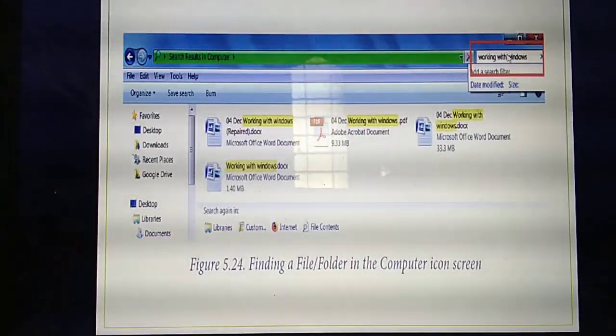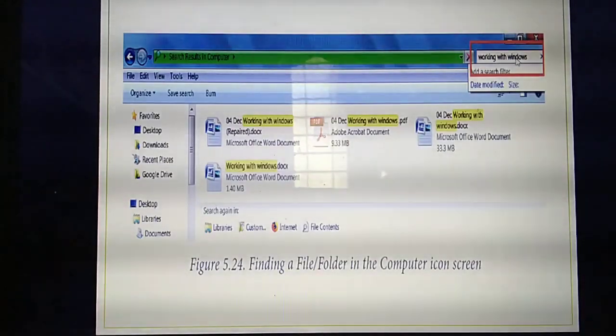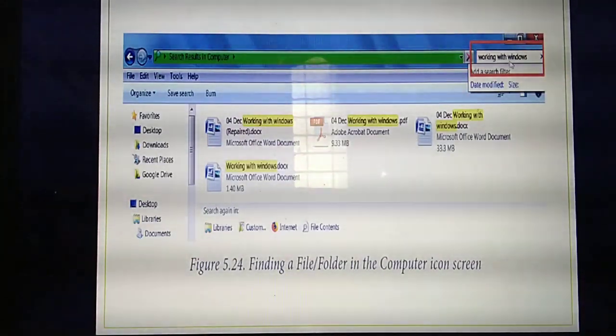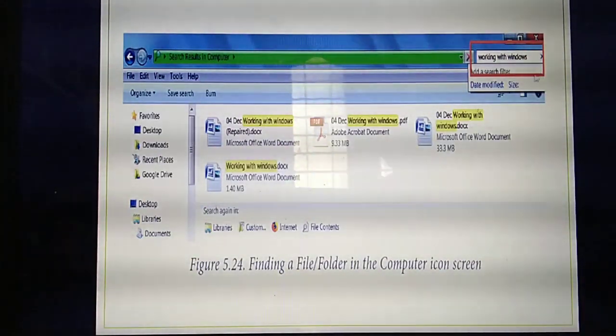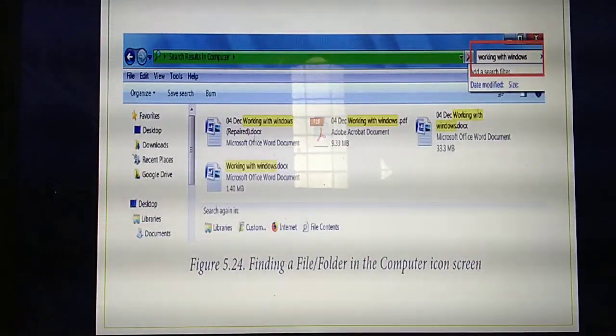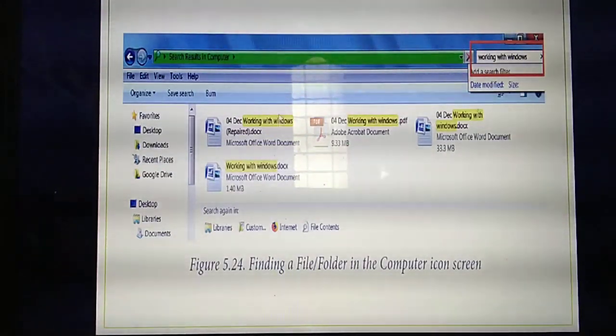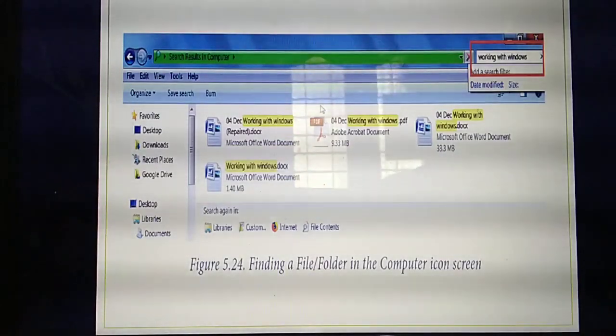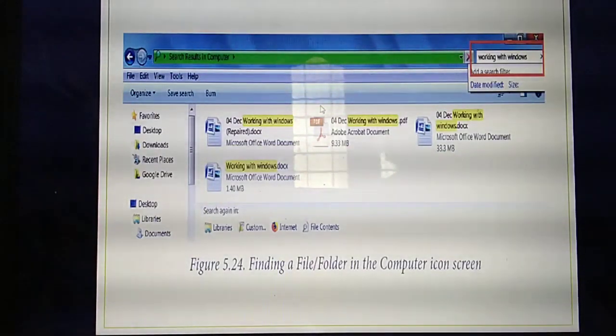So if you type the file name here, what's the step? First you need to find the file name or folder name. Then you need to press the enter button. So all the files regarding that will be displayed in this place. From here you need to type your file or folder. Understand? This is the third method.